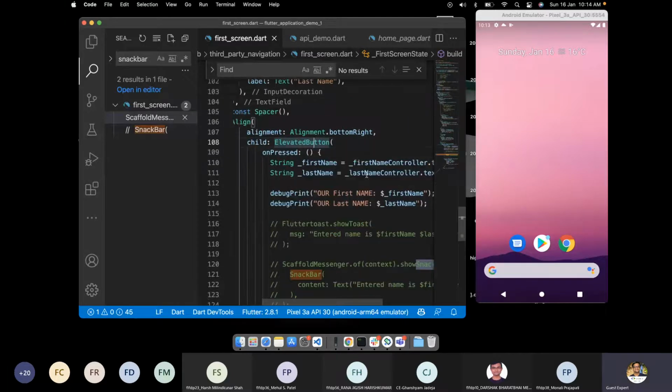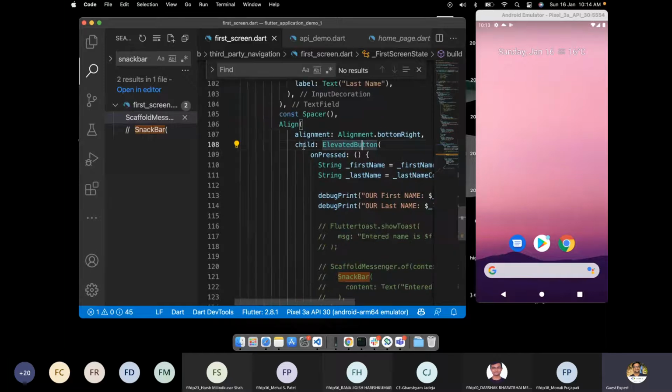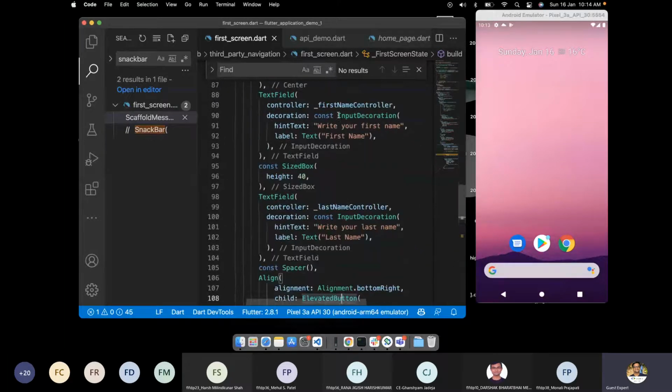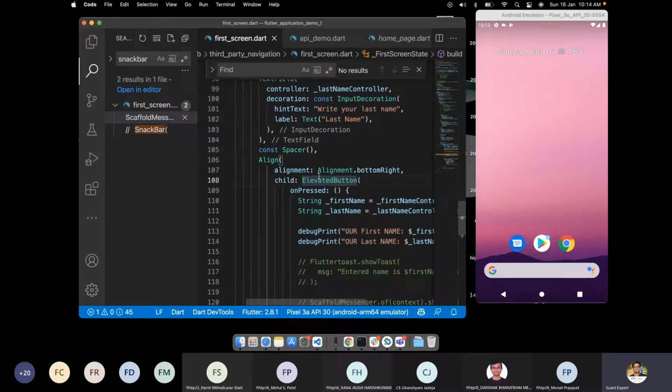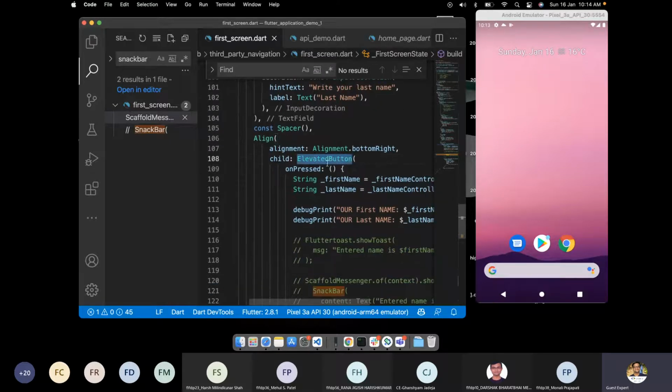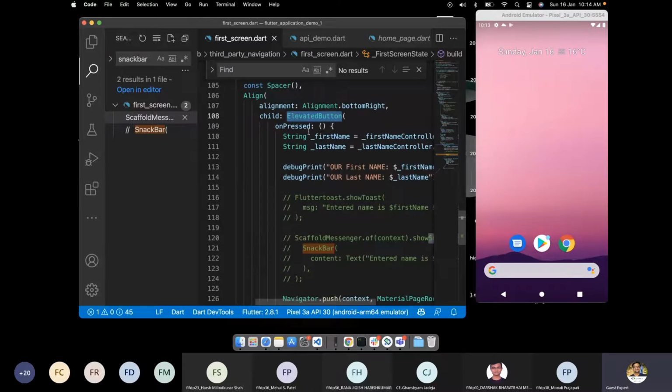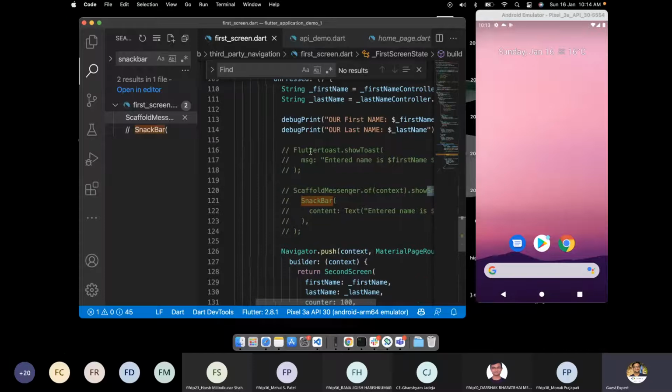To get the context, it actually goes up in the parent widget and asks for it. Earlier in the older Flutter, there was another button called RaisedButton, not the ElevatedButton, and it was creating some issue. But now they have updated it, so we don't need to wrap it in a builder widget.